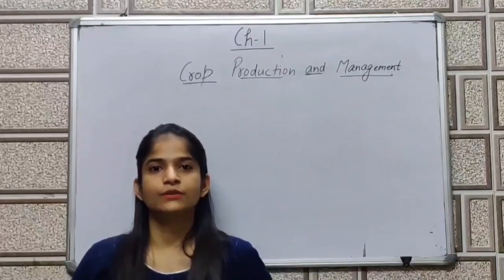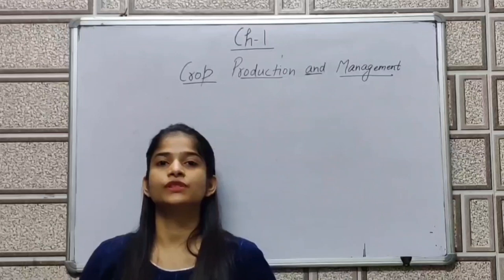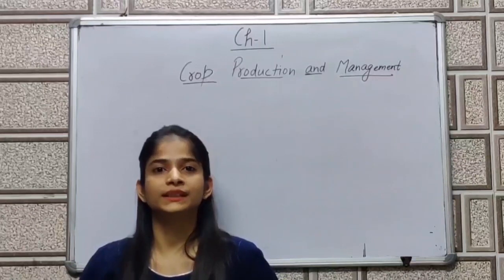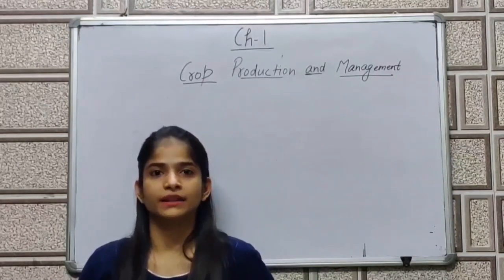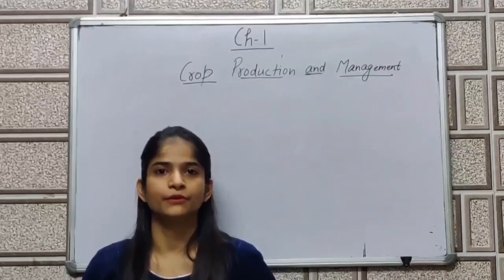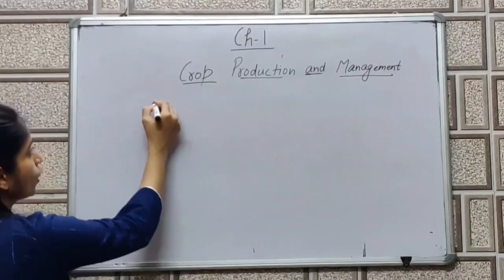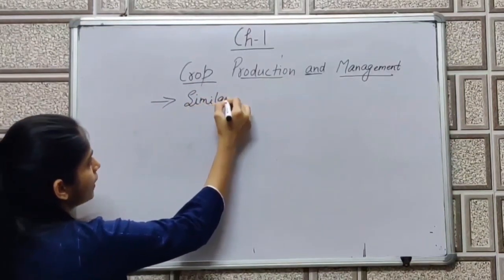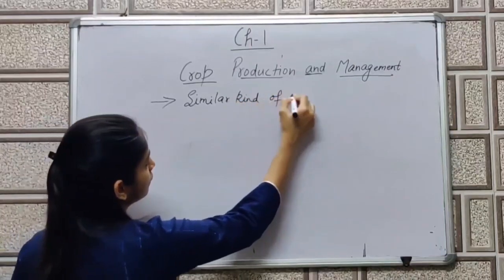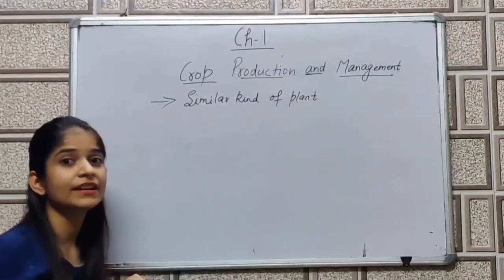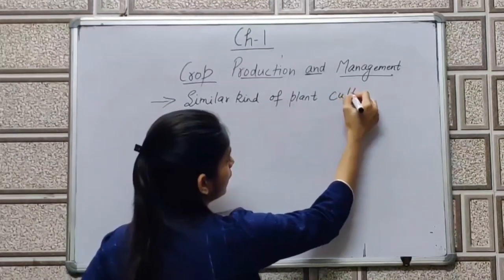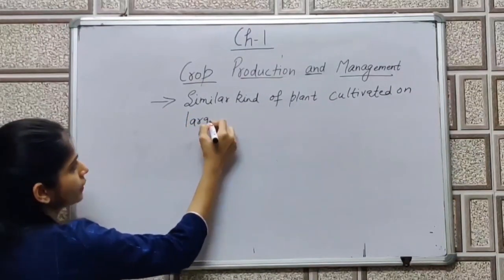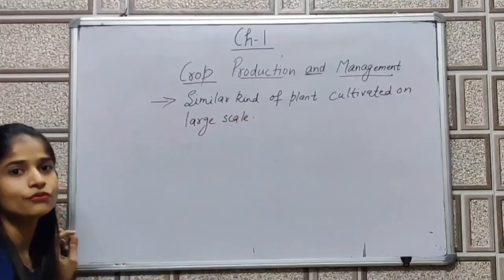Crops are categorized, we have classified them on the basis of the season in which the crop grows. On the basis of season, we have divided crops into two categories, that is kharif crop and rabi crop. So first, what is a crop? When a similar kind of plant is cultivated on a large scale, that is known as a crop. This is the definition of a crop.